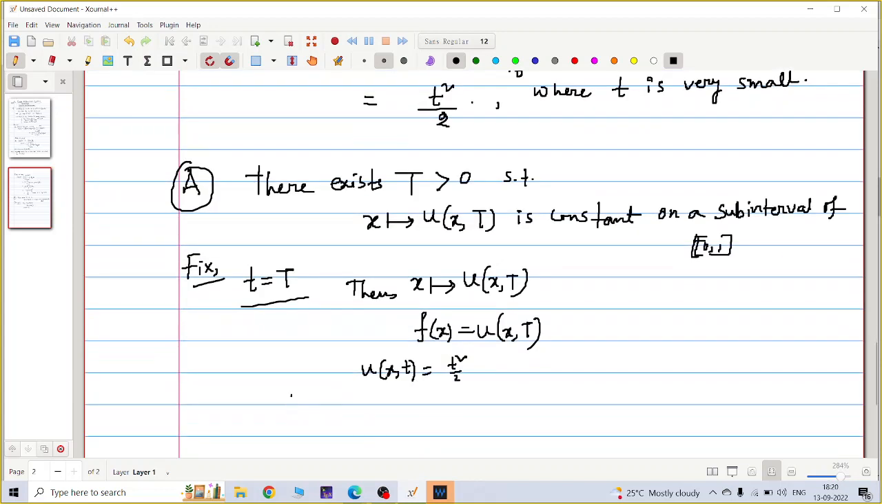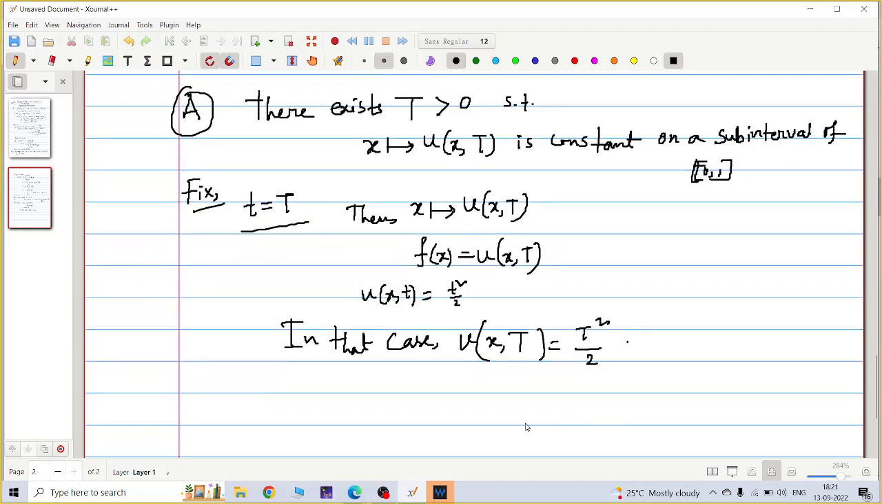So here, in that case what will happen? If I fix small t at capital T, I get T square by 2, right? So is it constant or not? Tell me, because I fixed t. Oh, yes, sir. Capital T square by 2 is constant, because I am fixing small t at capital T.